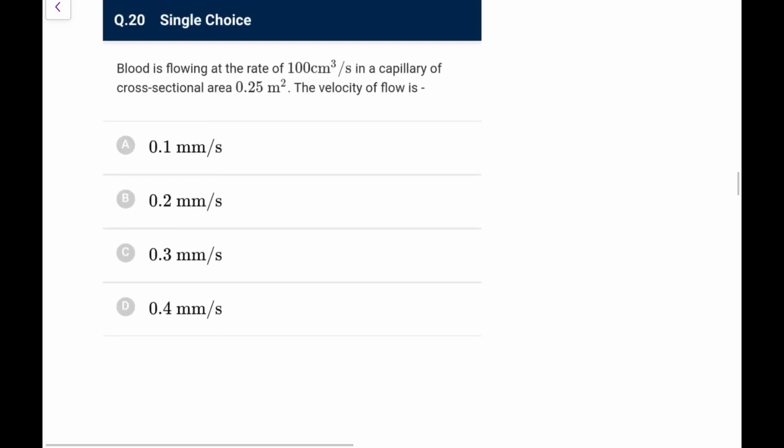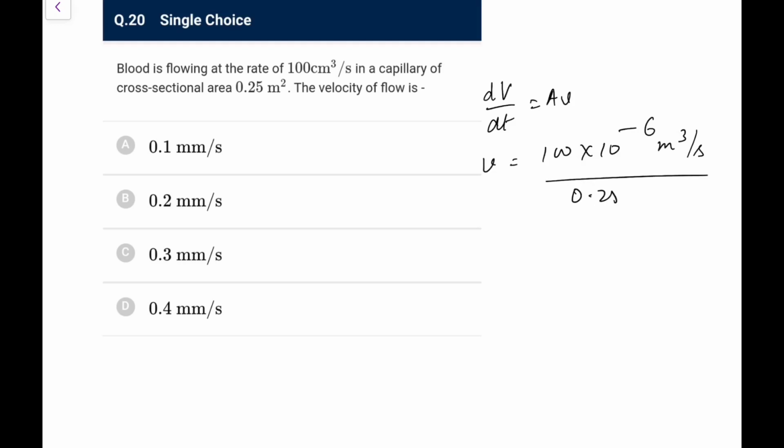Blood is flowing at this rate in a capillary of this area. The velocity of flow is? So you know dV by dt is A into V. So V would be dV by dt divided by A. 100 centimeter cube means 10 to the power minus 4 meter cube per second divided by 0.25 meter square. So what you have here is 10 to the power minus 4 upon 25 into 10 to the power minus 2.